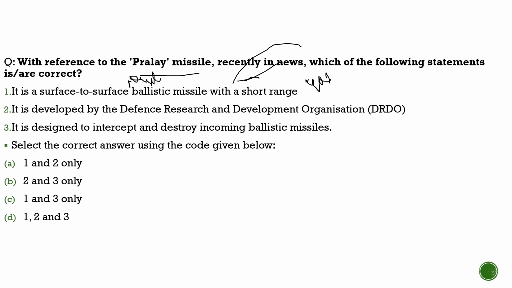Second statement, it is developed by the Defense Research and Development Organization, DRDO, 100% correct, nothing wrong with this statement either. Third statement, it is designed to intercept and destroy incoming ballistic missiles. No, it is an offensive ballistic missile, not the interceptor. So this statement is incorrect. So with respect to this question, the correct statements are statement 1 and statement 2.